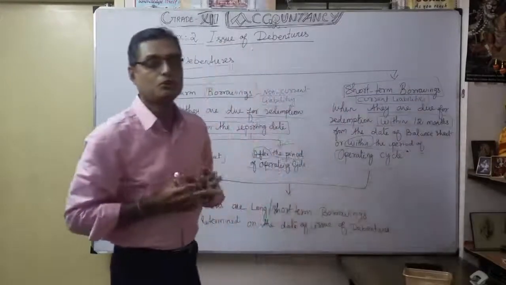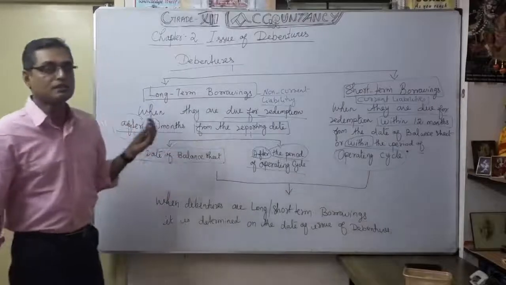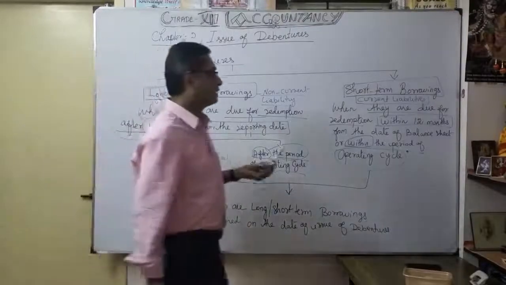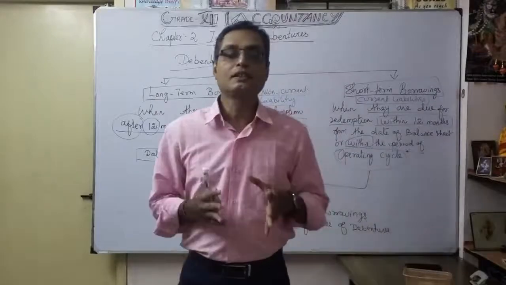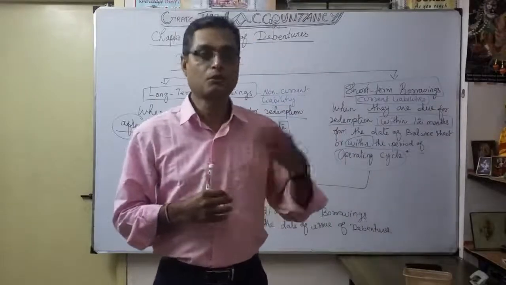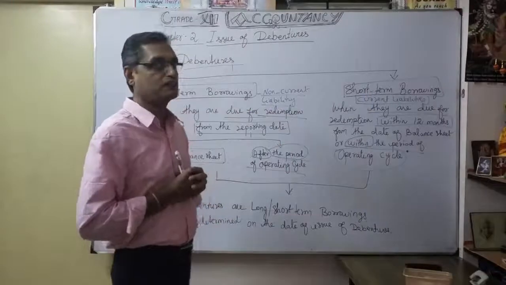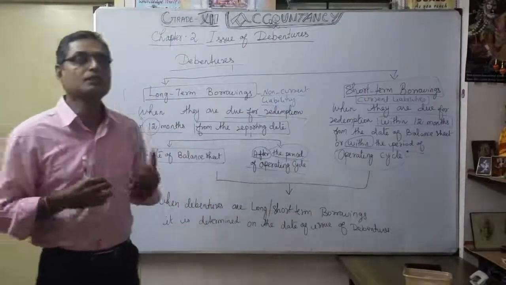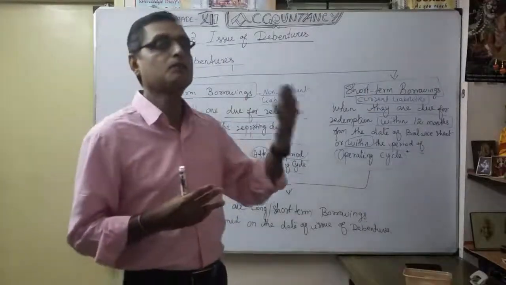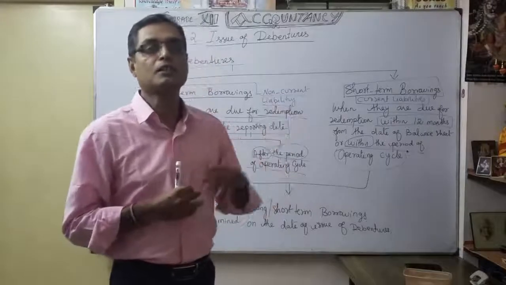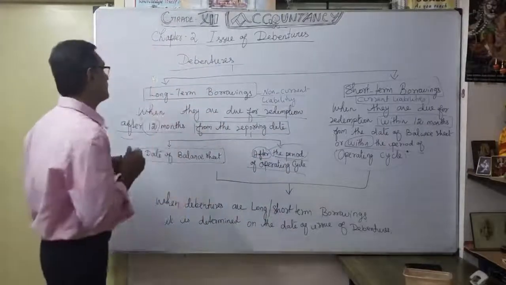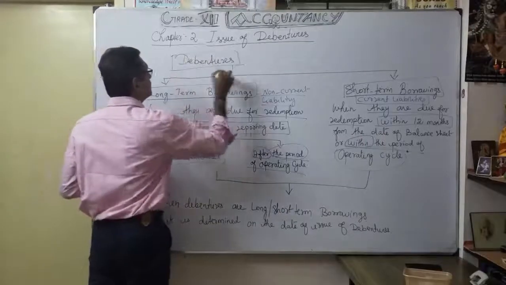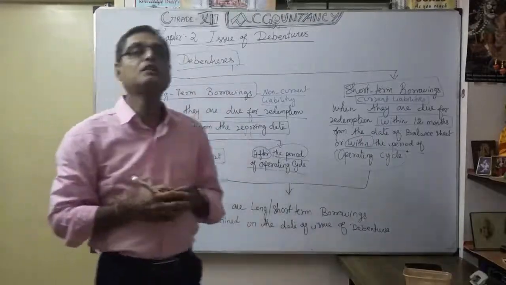Now understood? More than 12 months is called long-term borrowings. Less than 12 months is called short-term borrowings. That's why the number of months is very, very important: more than, less than. Understood? So more than 12 months, naturally you know very well, is long-term borrowing, and less than 12 months we can say is short-term borrowings. Likewise, we can classify debentures as long-term borrowing or short-term borrowing.